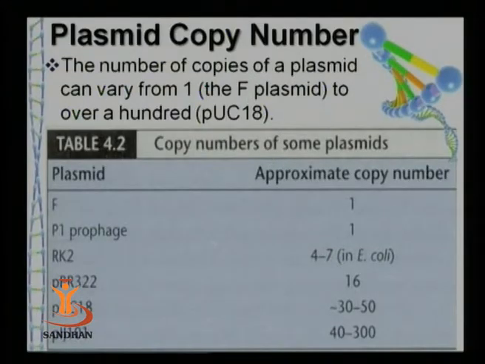The same thing is shown in a table, that the number of plasmids, as I have told you, may vary from 1 to more than 100. For example, the F plasmid in E. coli is usually 1, while that of pUC plasmids in the same organism can range up to 100. There are certain plasmids like pIJ101 whose number may go as high as 40 to 300.